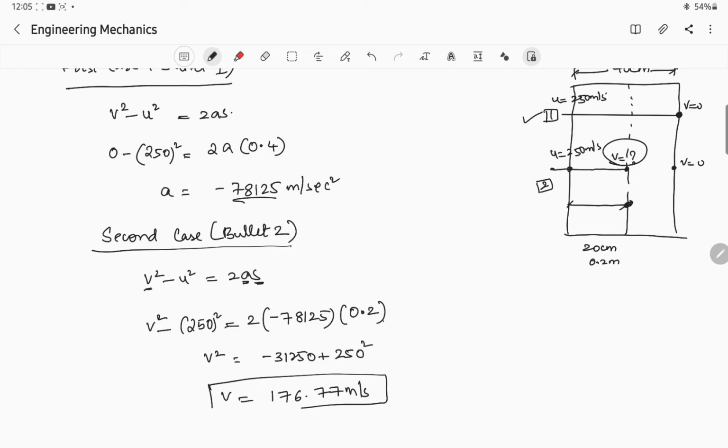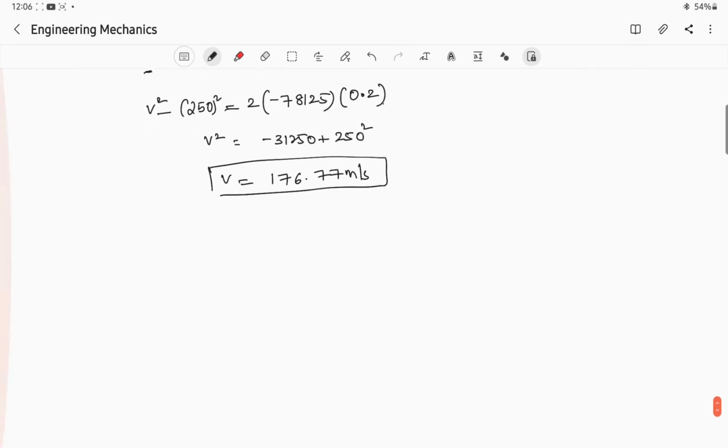So this is the velocity at this location. After 0.2 meters, the velocity of the bullet inside the wood is 176.77 meter per second. Okay, understood?